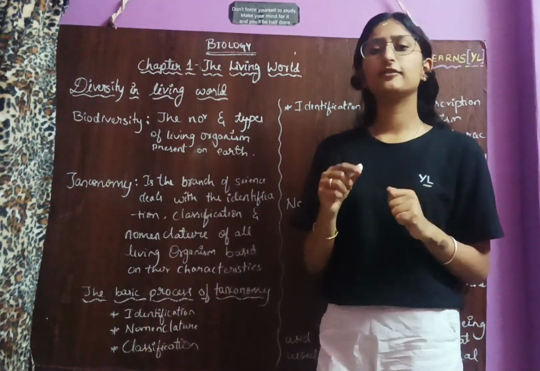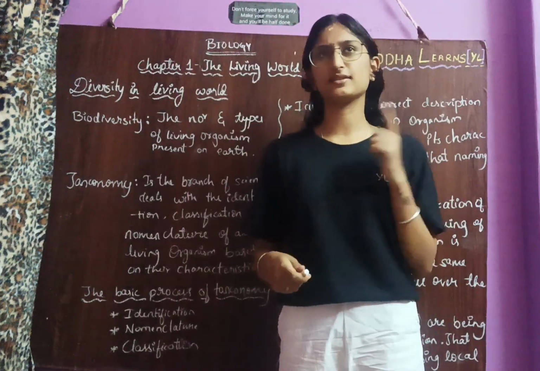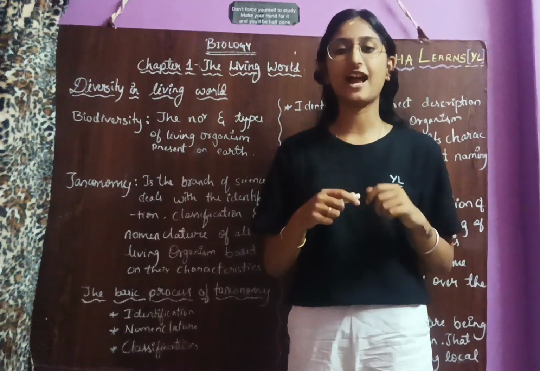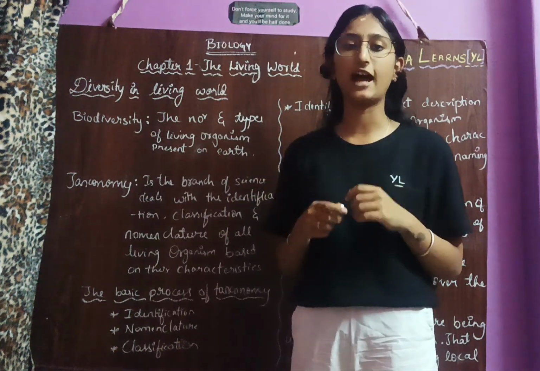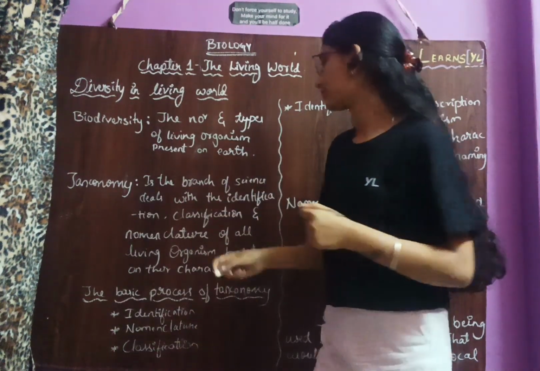So we should think how many species are there on earth, right? Our scientists have already collected some species and they have given us the number.